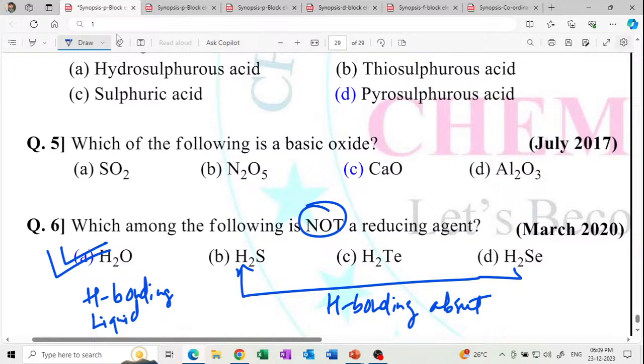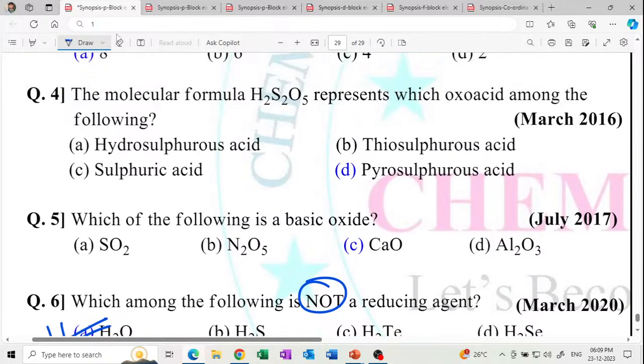Next, which of the following is the basic oxide? Calcium oxide is the basic oxide. Alumina is an amphoteric oxide. N2O5 and SO3 are acidic oxides. Acidic and amphoteric oxides. These are very important questions. Basic oxide is calcium oxide.